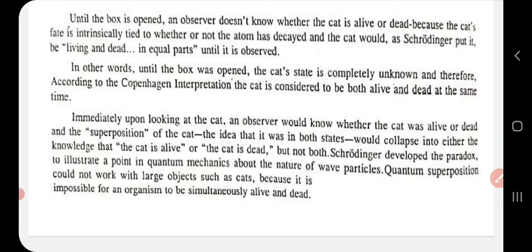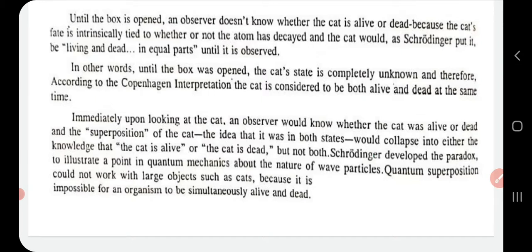So that is called the Schrodinger paradox, that is the state of existence of a thing in both states. Here he has illustrated it with the example of a cat. This quantum superposition is also called by that name. Either it is called Schrodinger paradox or quantum superposition.